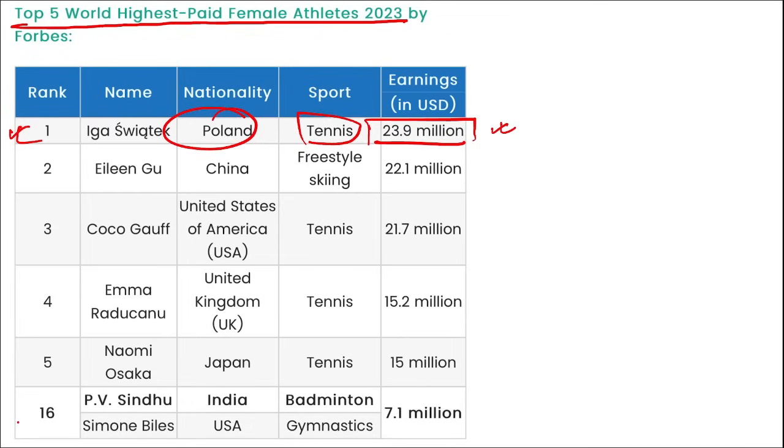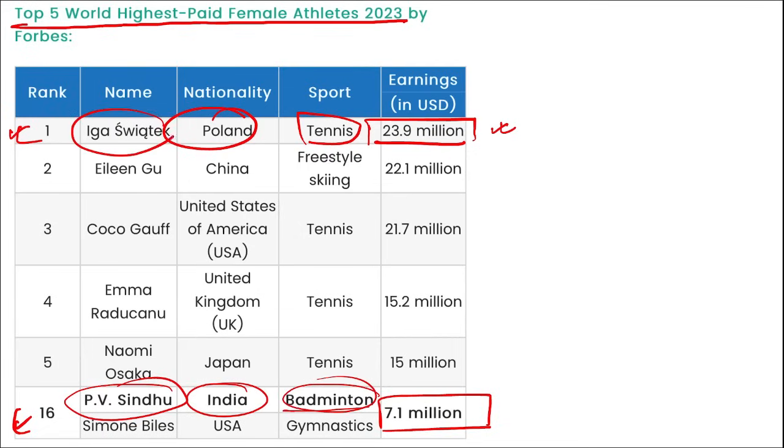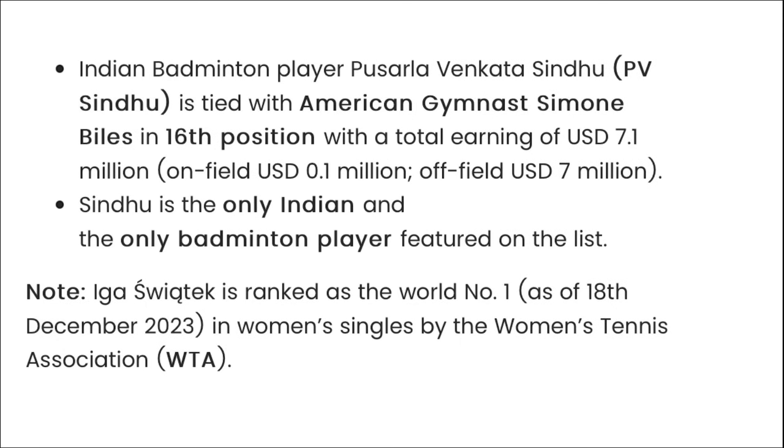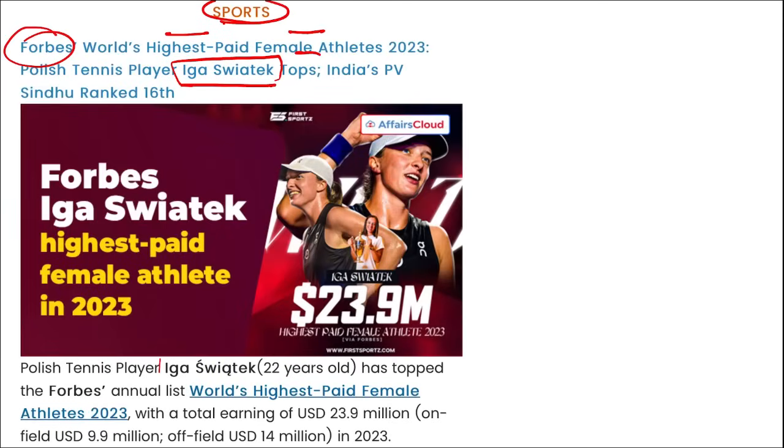If we look at this list, you can see PV Sindhu is on the 16th position with $7.1 million earnings in 2023, right? And she's related to badminton and she's from India. So important is Iga Swiatek that you need to remember. Polish tennis player Iga Swiatek, she is 22 years of age and has topped the Forbes annual list of the world's highest paid female athletes 2023 with a total earning of $23.9 million. On field, it was $9.9 million and off field, she earned a total of $14 million in 2023.